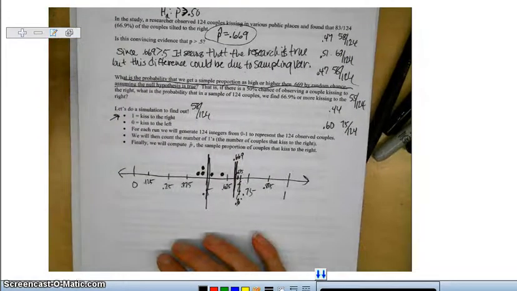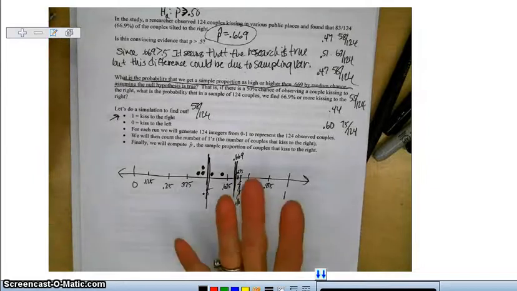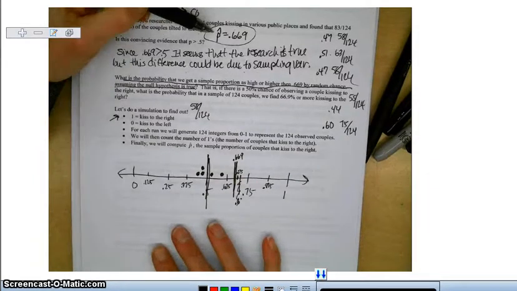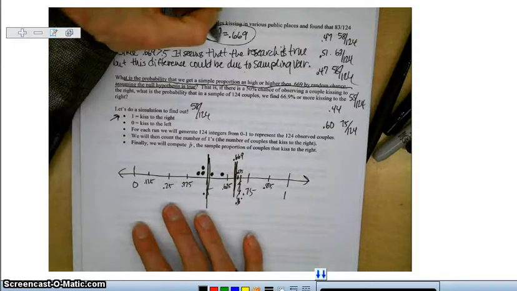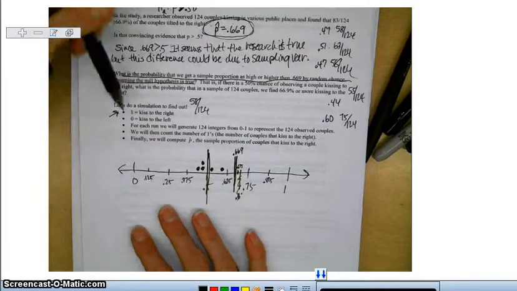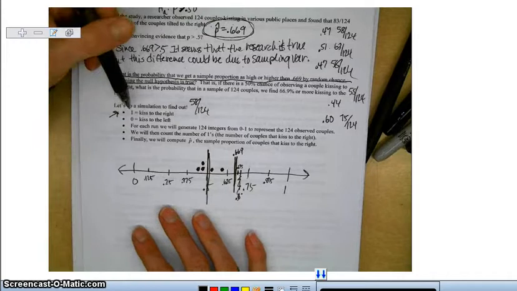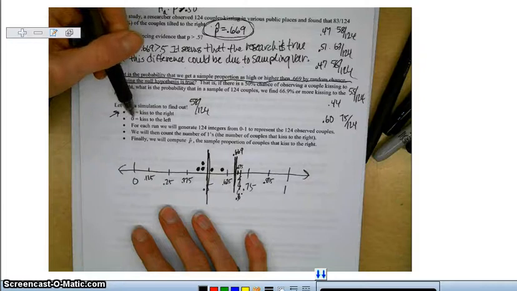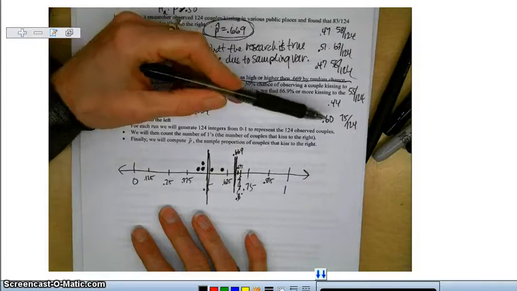All right, so we were doing a simulation to decide if more couples kiss to the right, and we had a sample proportion of 0.669, and we are testing to see if it's plausible that that is because of sampling variability. So what we've done is a simulation, where the number 1 represented kissing to the right and 0 represented kissing to the left.